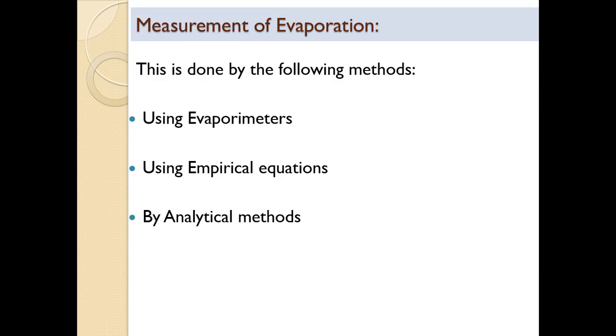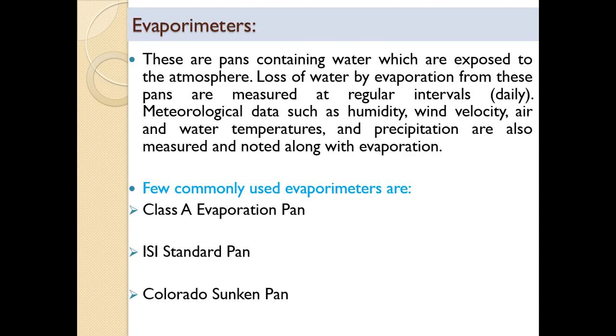Now, measurement of evaporation: how is evaporation measured? There are different ways. The very first is using evaporimeters, then using empirical equations, and using analytical methods. Evaporimeters are nothing but pans containing water which are exposed to the atmosphere.